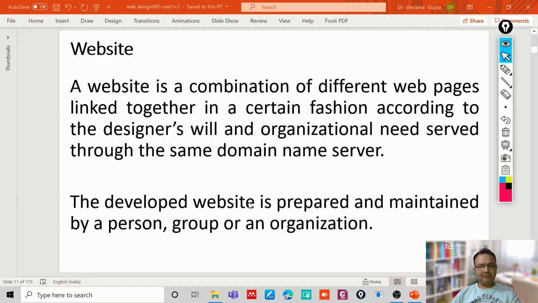Usually these websites are prepared for some purpose. These are prepared and maintained over a period of time by a person, group or any organization. So you might have visited the websites of colleges, universities, the websites of Government of India. So you can find a large number of websites on the internet. Each and every website is designed for a certain purpose.